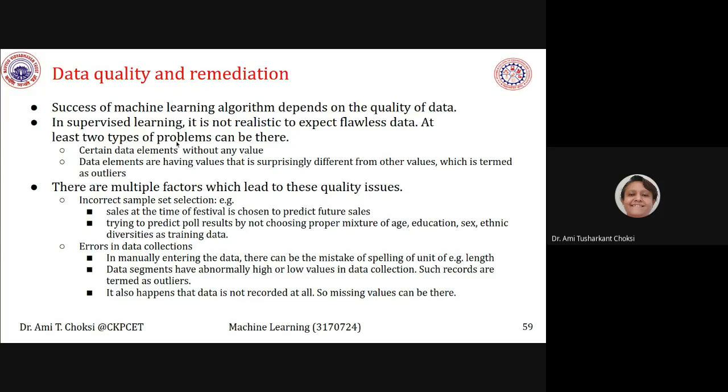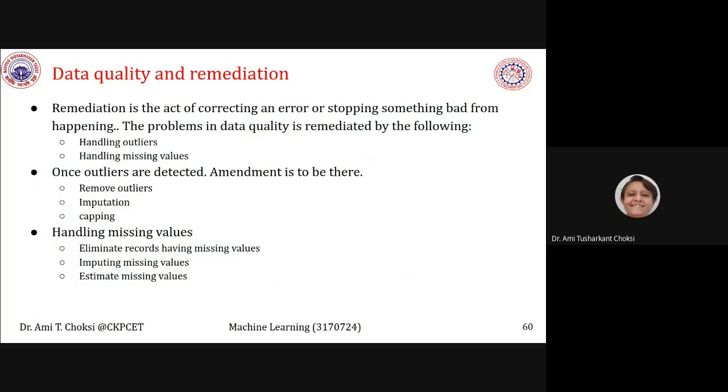That is, certain data elements without value, and data elements having values that are surprisingly different from other values, and they are called outliers. For reasons like incorrect sample collection, or errors in the data collection, we can have such errors, right? And for that, we have started with data quality and remediation.